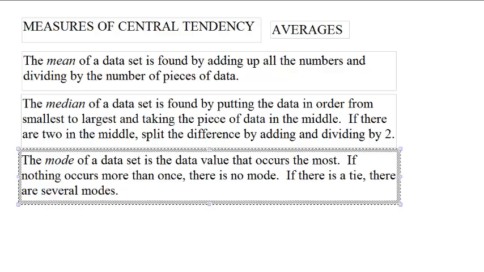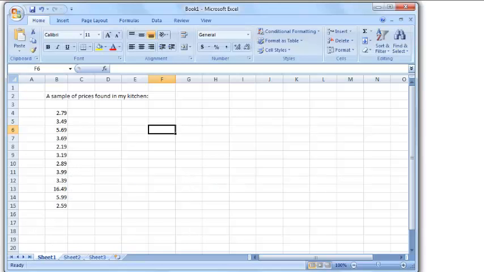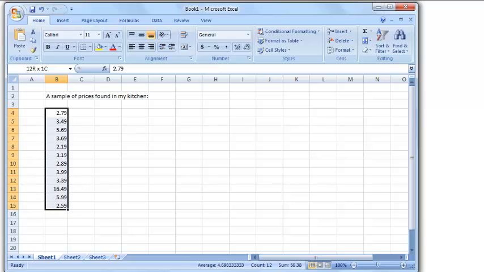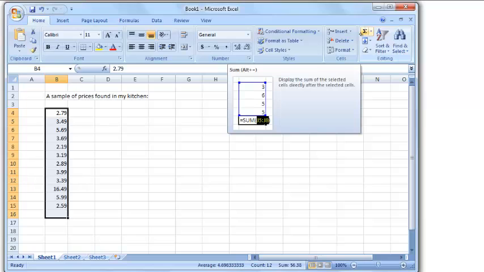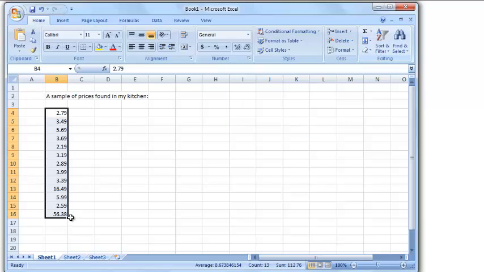Let's look at these in an example. I went through my kitchen and I thought, what sort of average price do I pay for things? And I wrote down all of these prices. $2.79, $3.49, $5.69. I typed them all up into an Excel file, because Excel is really cool for this. If I highlight all of these things in Excel and go one cell down, and I come up to this little sigma, well, everybody knows that's the first letter of the Greek word which means to add things all up. So all I have to do is click that thing, and bang, right there,